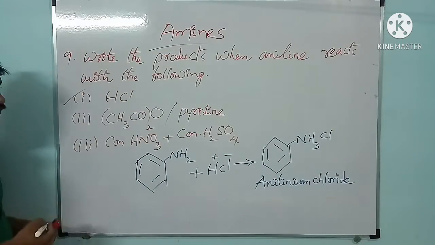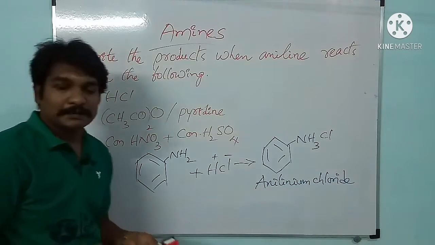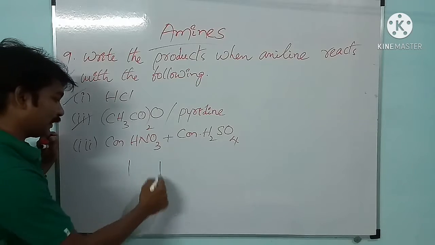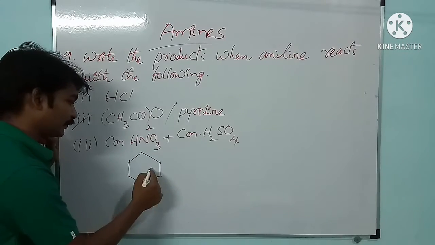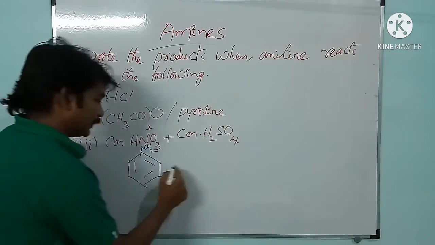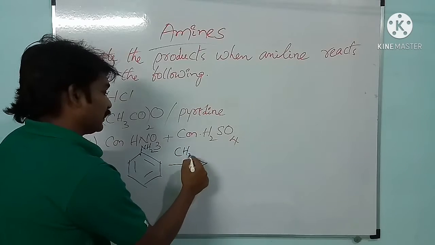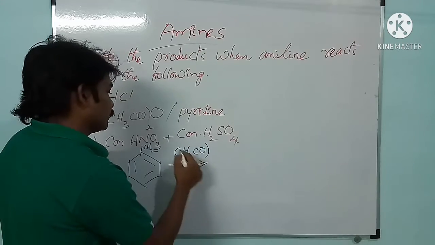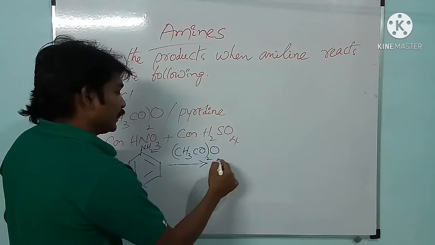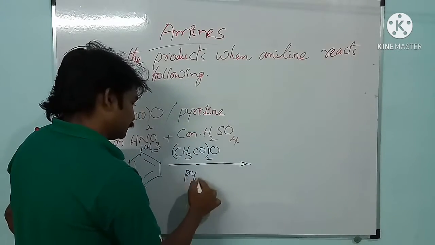And next one is reaction with acetic anhydride in presence of pyridine. See here first we will take aniline NH2 and it is reacted with acetic anhydride CH3CO twice O in presence of pyridine.